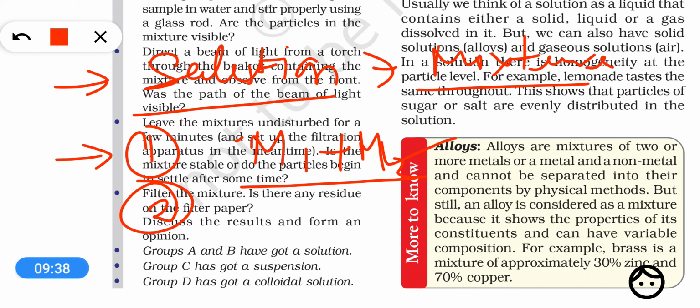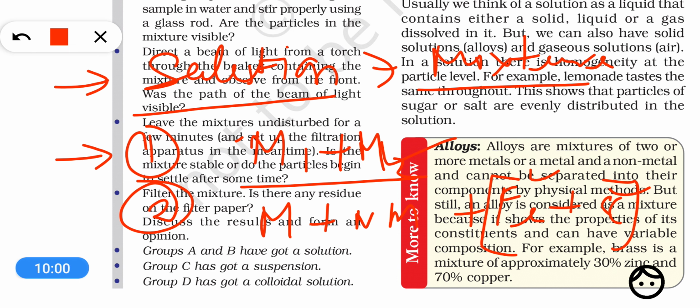In the same way, if we mix some metals with some non-metals, for example iron plus carbon, where iron is a metal and carbon is a non-metal, then this mixture will also be called an alloy.